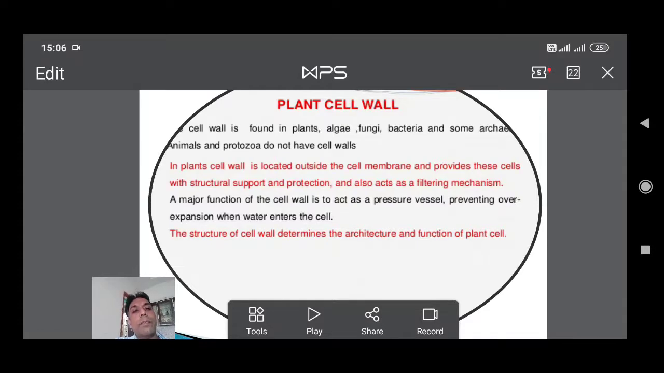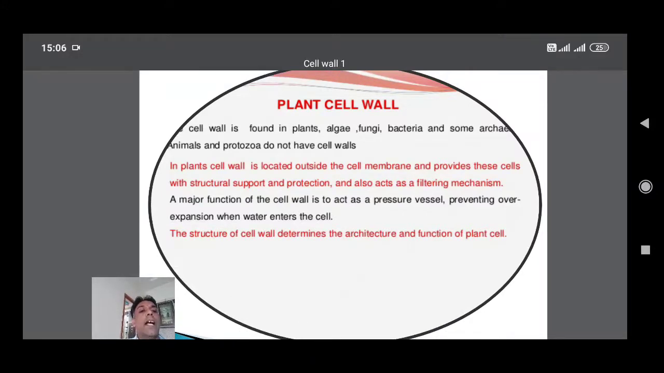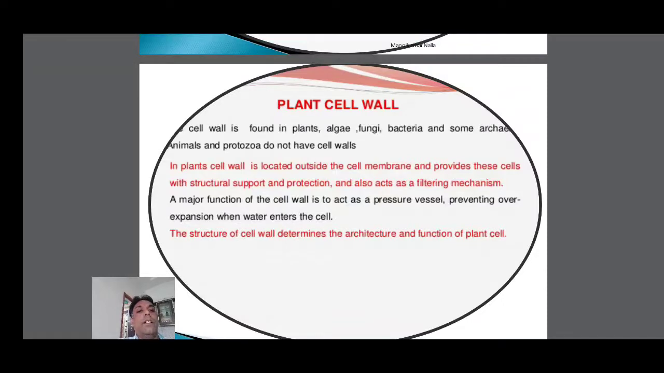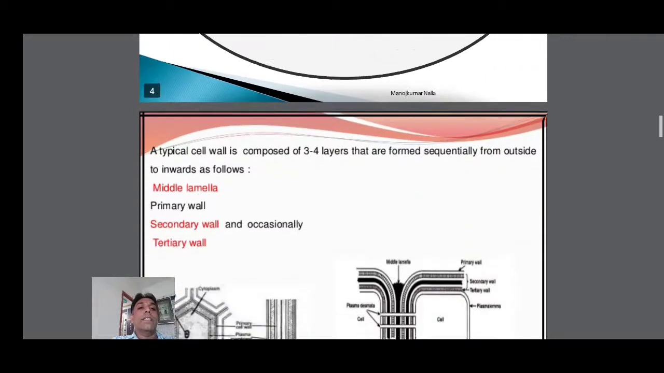A major function of the cell wall is to act as a pressure vessel, preventing over-expansion when water enters the cell. So the major function is as a pressure vessel. It prevents over-expansion when water flows into the cell. The structure of the cell wall determines the architecture and function of plant cells. Plant cell architecture and function are determined by the cell wall structure.